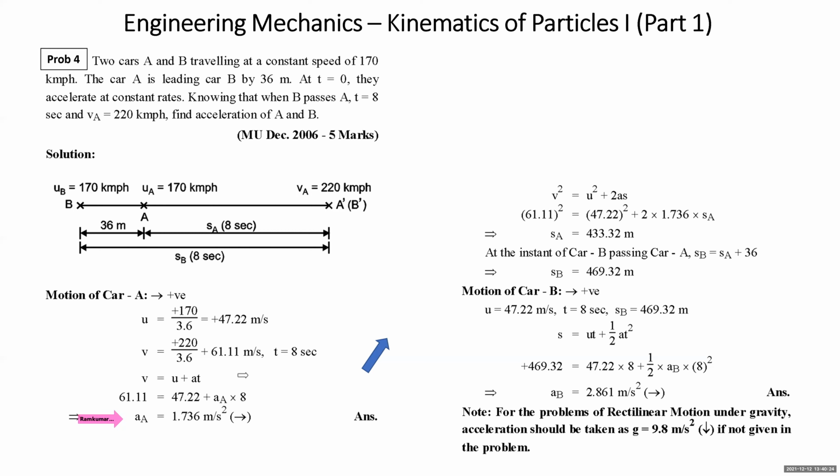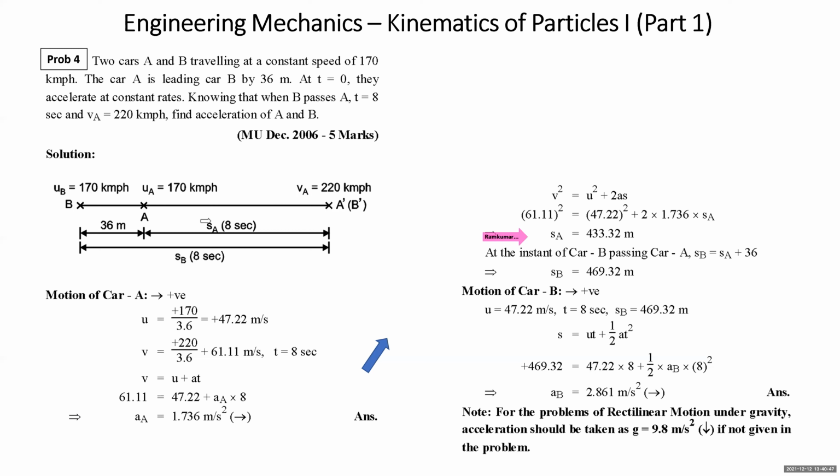As V is into consideration, I'll prefer the second equation, V square is equal to U square plus 2aS. V is 61.11. Initial velocity of car is 47.22. Acceleration, we have understood, is plus 1.736. SA is arrived at. What is SA, students? You get the value of SA as 433.23.